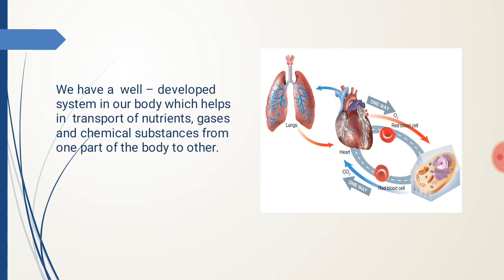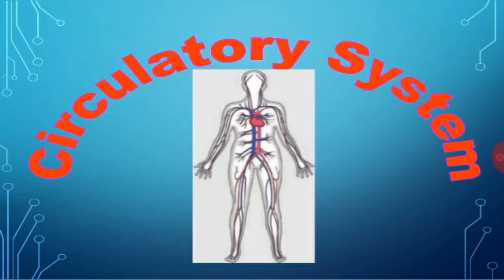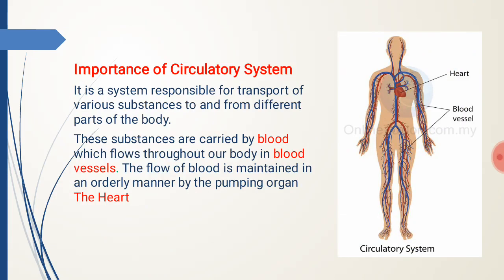After looking at this picture, you must have guessed that I am talking about circulatory system. So today we are going to start our next chapter, circulatory system. It is a system responsible for transport of various substances to and from different parts of the body. And how do these substances travel? These substances are carried by blood which flows throughout our body in blood vessels. We have a pumping organ to maintain the flow of blood, and this organ is the heart.